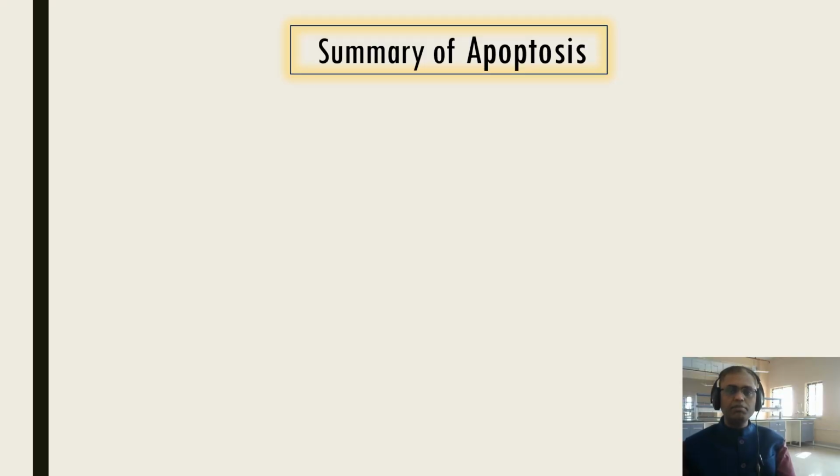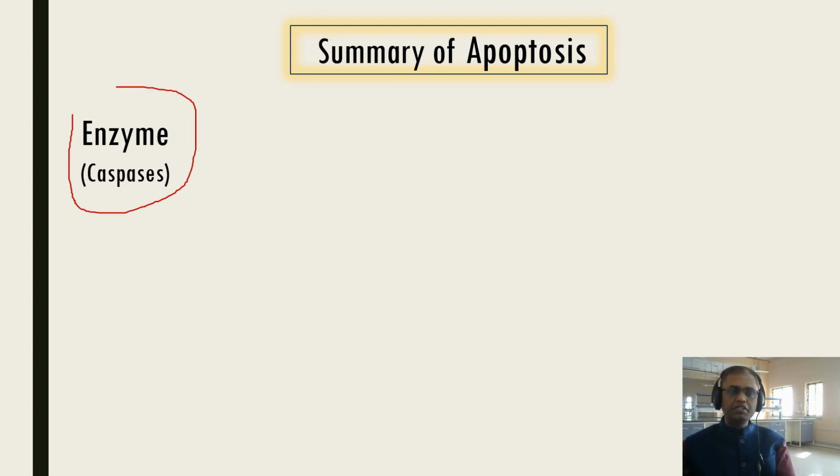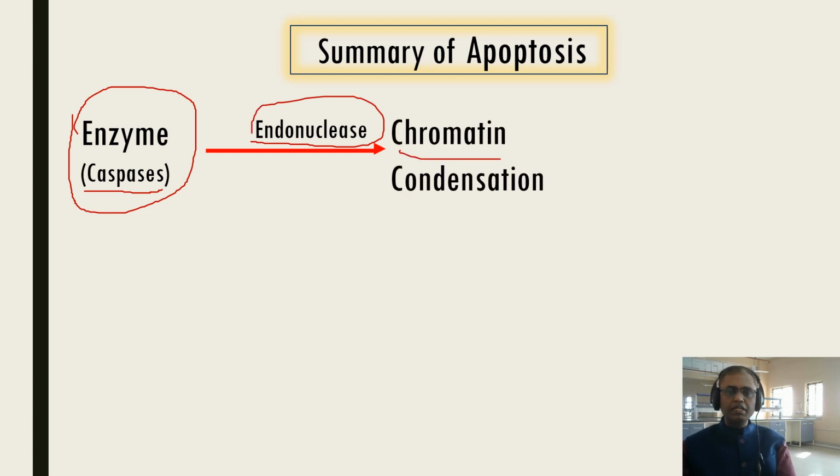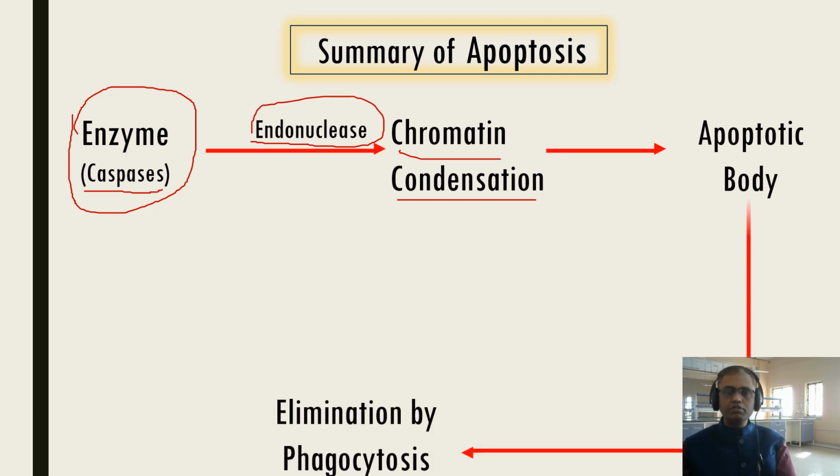So let us study the summary of apoptosis. Here I am giving the summary; in the further slides we are going to explain the details. The enzyme, as we studied in the definition, is activated. What is the name of the enzyme here? It is very important: the caspases. The caspases activate the endonucleases that lead to chromatin condensation, that leads to formation of apoptotic bodies, and the apoptotic bodies will be eliminated by phagocytosis. So these are the 4 important points, or you can say it is a summary of apoptosis.